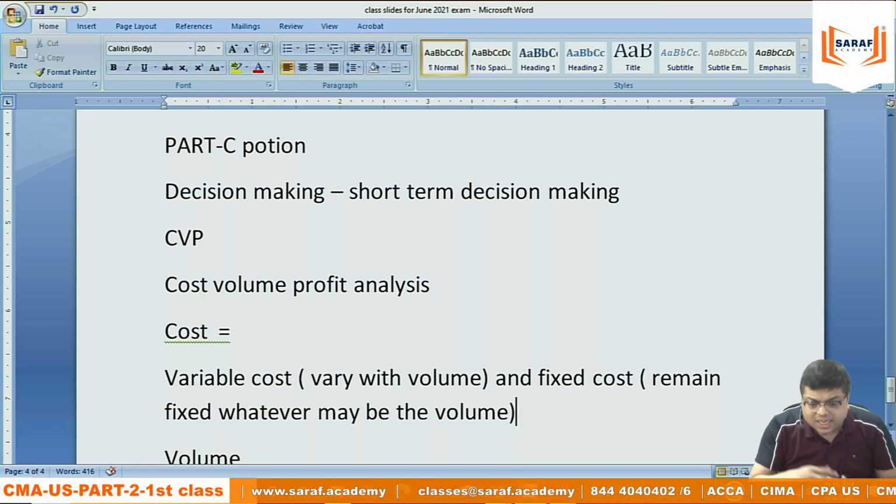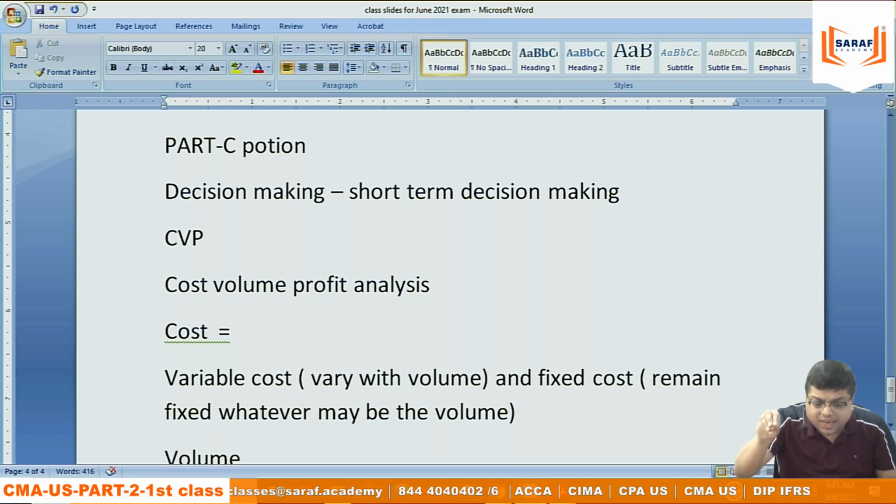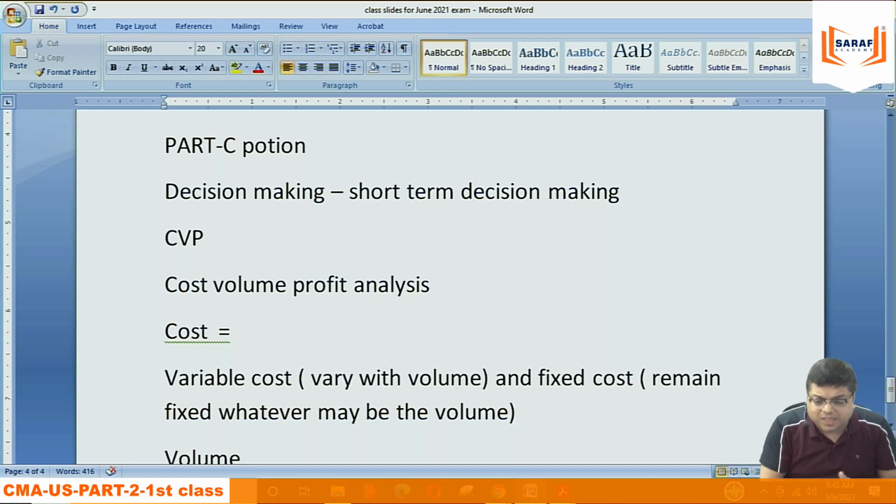In any organization, when the fixed expenses are very high, then we say that the organization is very risky, because risk means the chances of loss. In those organizations where fixed expenses are higher, the chance of loss is higher. But in those organizations where variable expenses are more, the loss will not arise.